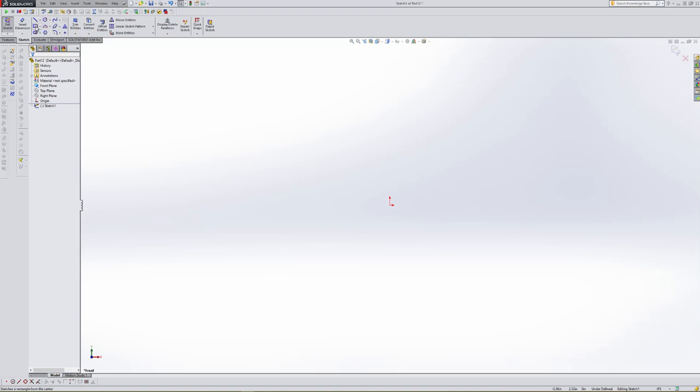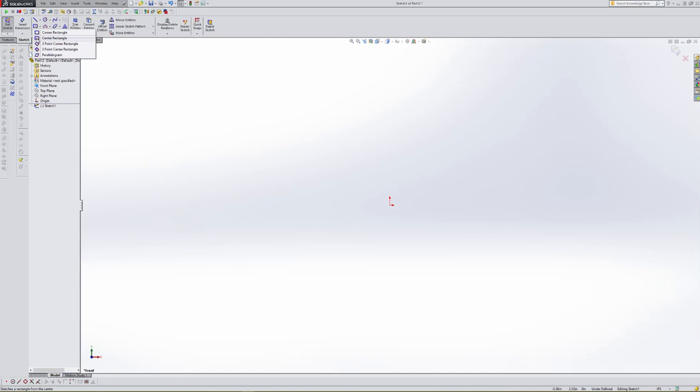In this case, I want a rectangle or a square type shape. And if I drop this chevron down beside it, it gives me the options that we have. You can't really tell you where you would use all of them, but over time you'll begin to recognize which one would be best for which problem that you're trying to accomplish. In this case, I'm going to use a center rectangle because I like making everything related to the origin itself, and our origin is where those three planes are mutually perpendicular, and that's going to be what the computer thinks is 0, 0, 0.